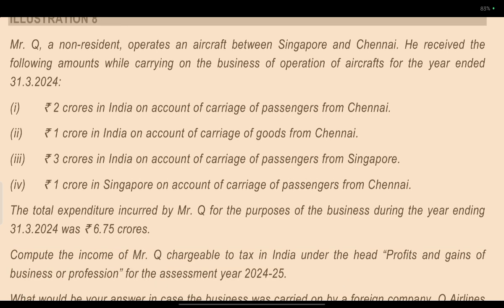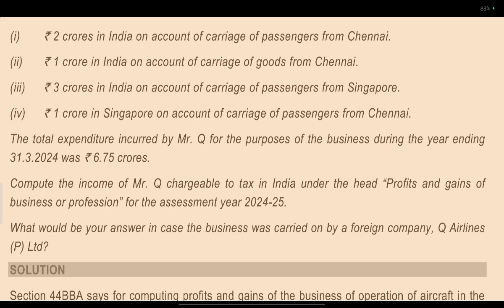Mr. Q, a non-resident, operates aircraft in Singapore and China. He received the following amounts from the business operation of aircraft: 2 crores in India on account of carriage of passengers from Chennai, 1 crore in India on account of carriage from Chennai, 3 crores in India on account of carriage of passengers from Singapore, 1 crore in Singapore on account of carriage of passengers from Chennai, and 3 crores in India on account of carriage of passengers from Singapore. Total expenditure incurred by Q for the purpose of the business in India is 6.75 crores.